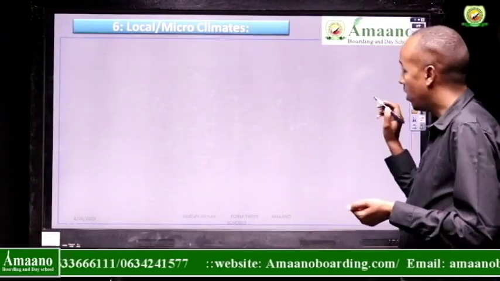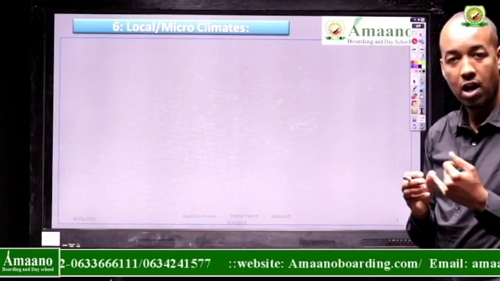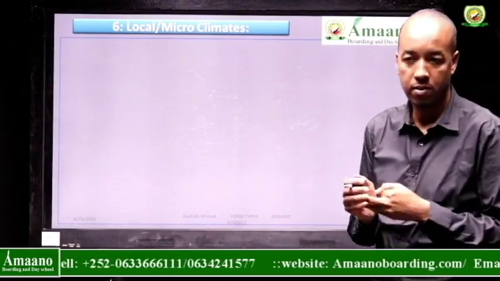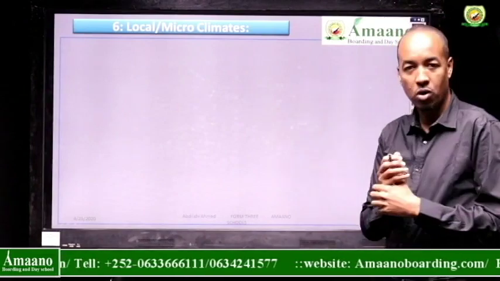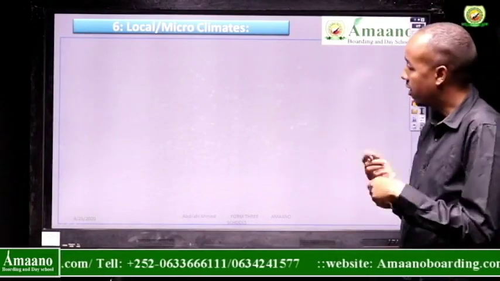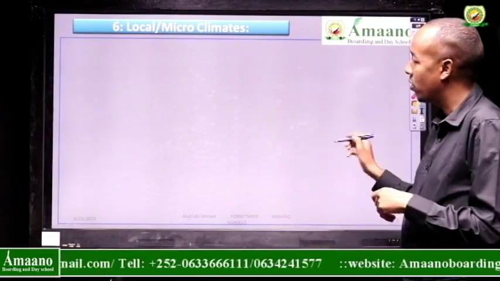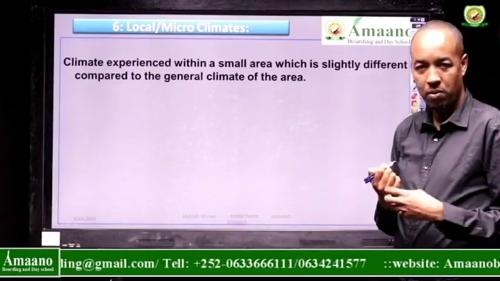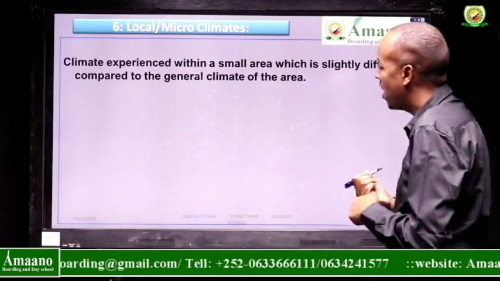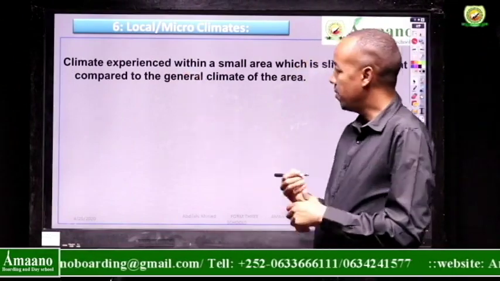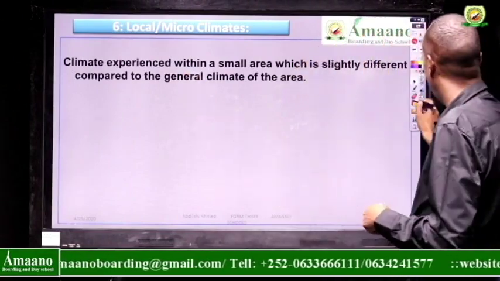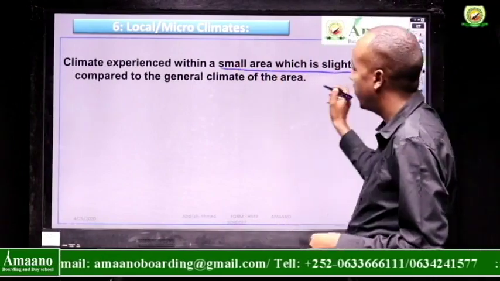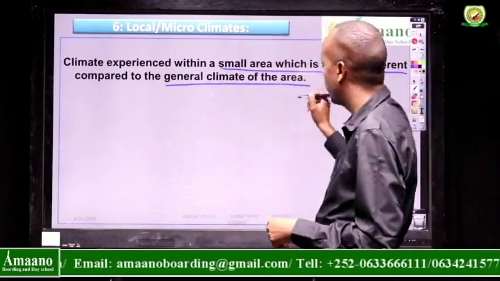We talked about mountain climate, what it is, examples of different individual climates, and at the same time, chains of mountains around the world and their characteristics. Now let us go into microclimate. What's microclimate? The word micro means very small, and macro means large. So it is the climate experienced within a small area, which is slightly different compared to the general climate of the area.